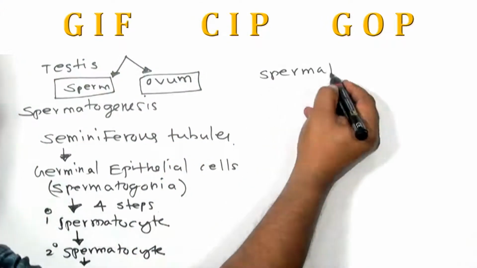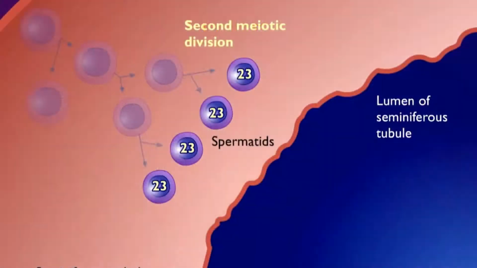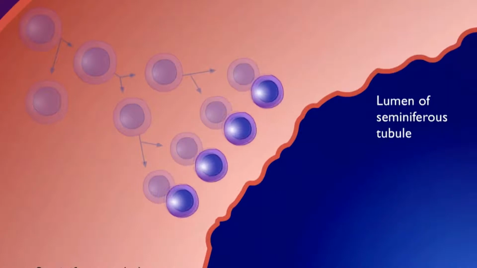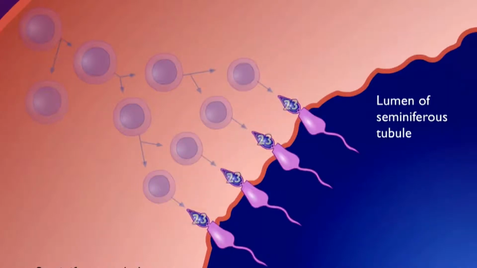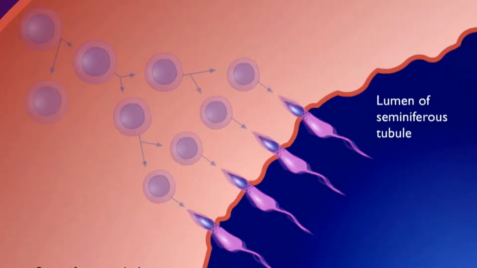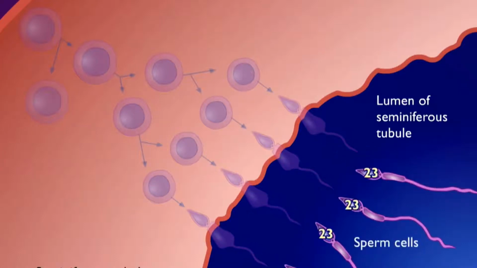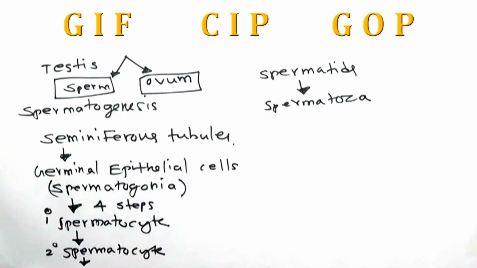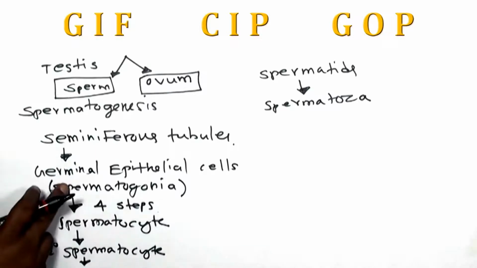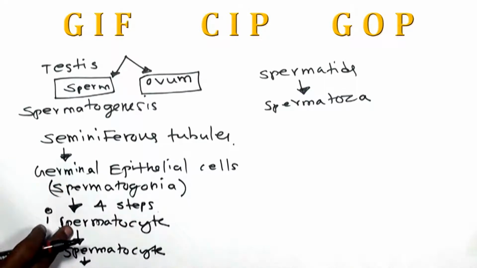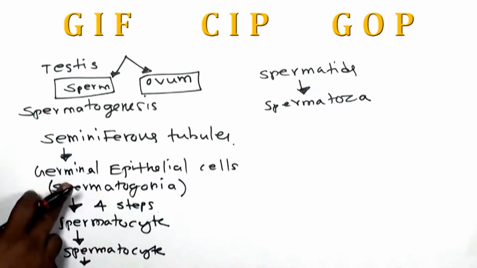These spermatids will be turned into spermatozoa, the active sperm. In this process, the first step undergoes a cell division called mitosis. That means spermatogonia are turned into primary spermatocytes by mitosis.